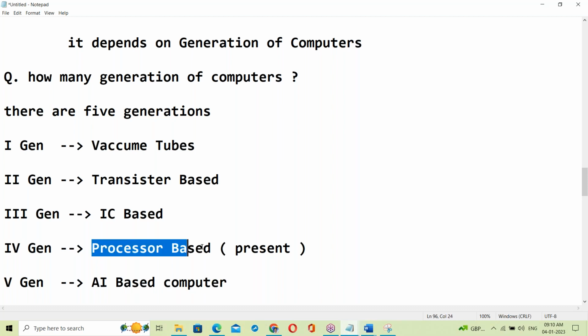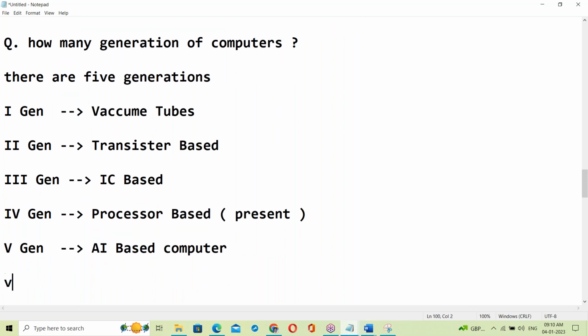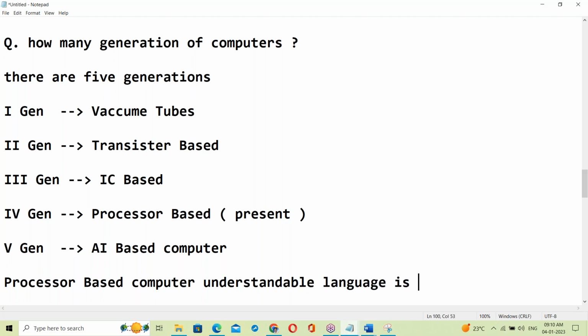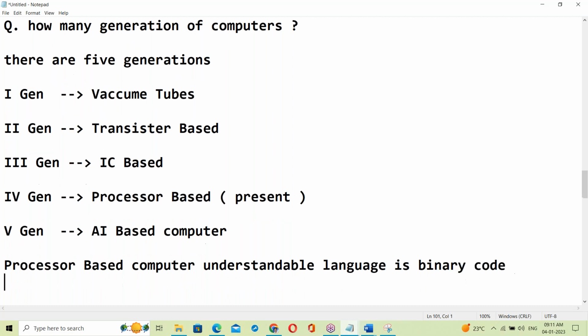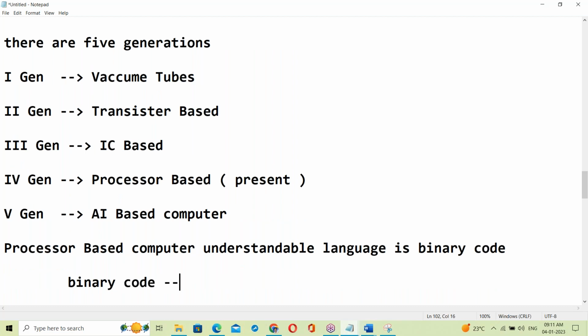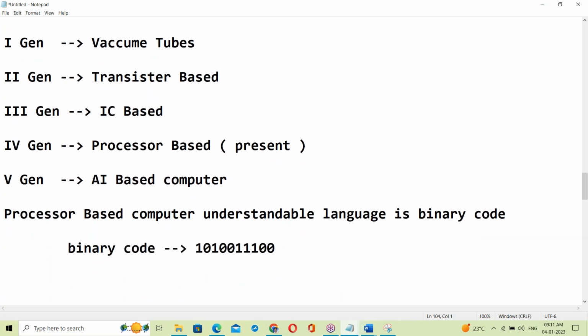See, a processor based computer. Presently, we are using processor based computers. Its understandable language is binary code. Binary code is like a zeros and ones format. Now presently we are using processor based computers, and its language is binary code, which is in a zeros and ones format.